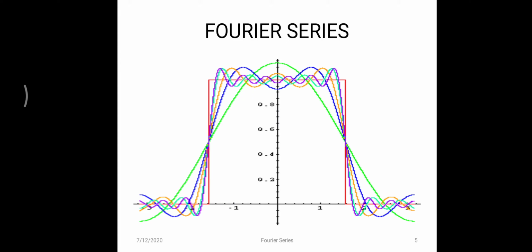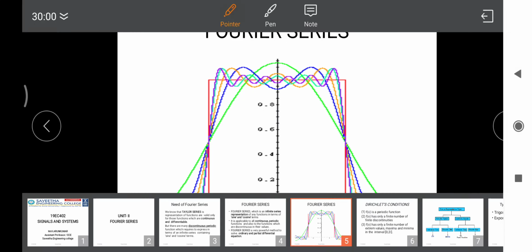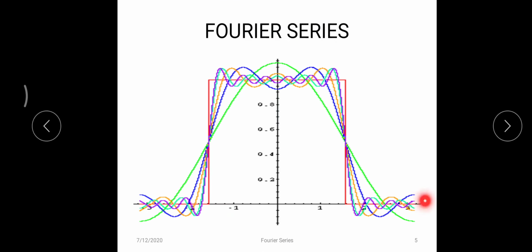Here I have given some graphical representation of Fourier series. Let us consider this square waveform that is periodic in nature. I can express any function in terms of sine and cosine. This is a concept proposed by Fourier, a mathematician. Let us consider the green color sine waveform. First, we try to express it in terms of a single sine waveform, which is called the first harmonic, but it does not achieve the complete curve.